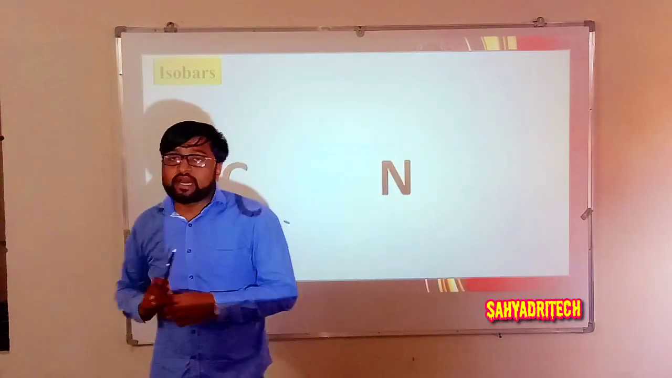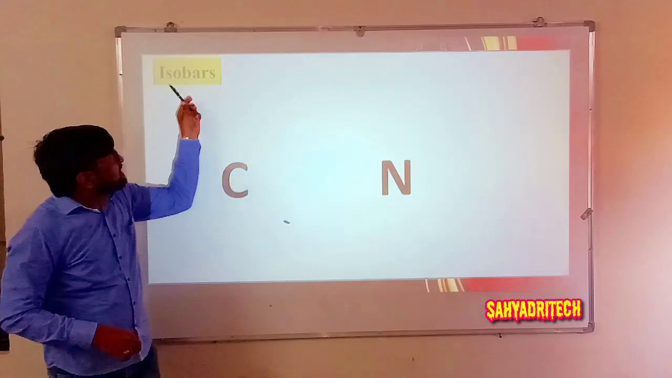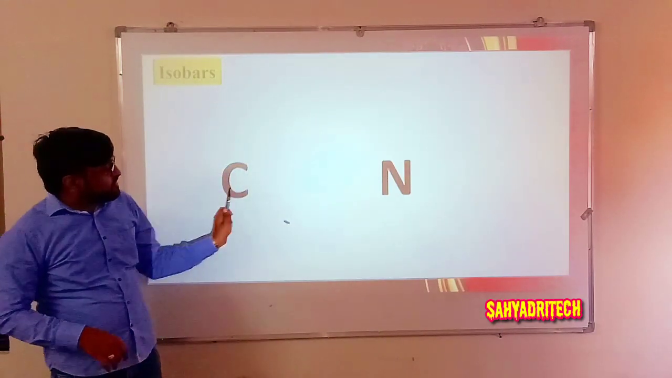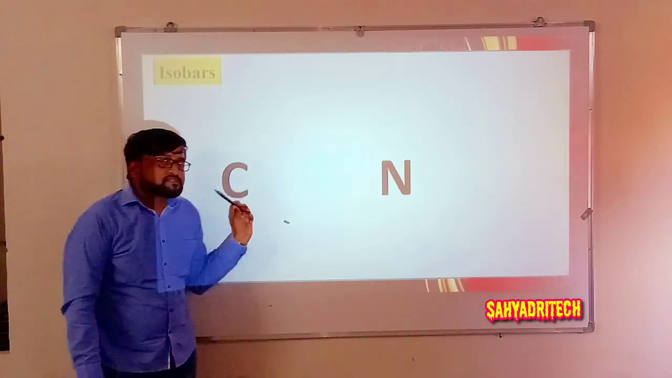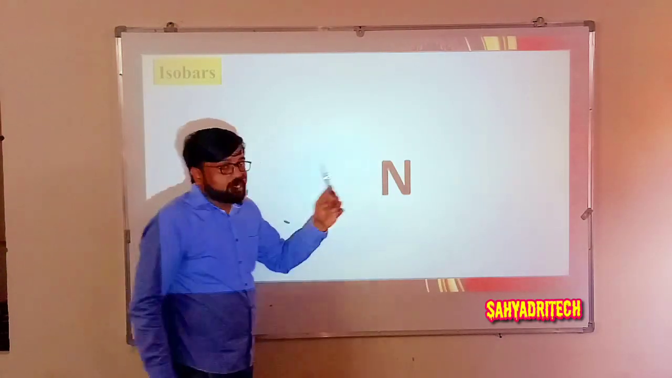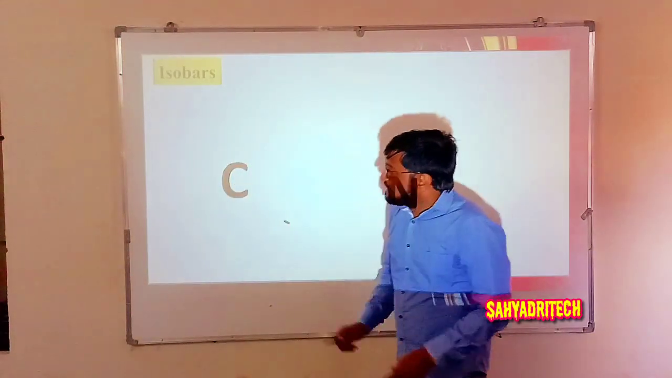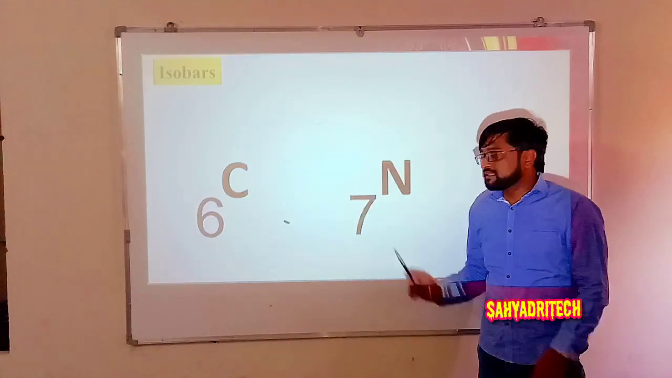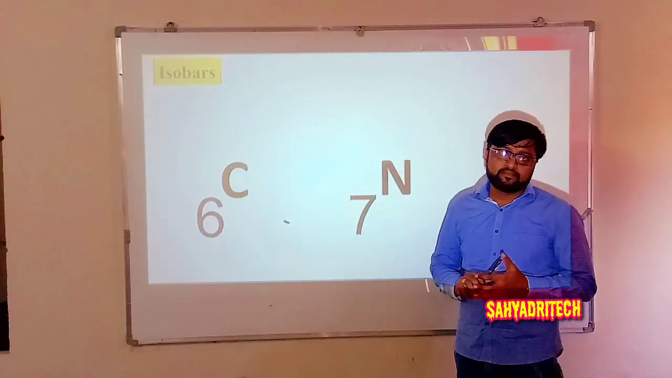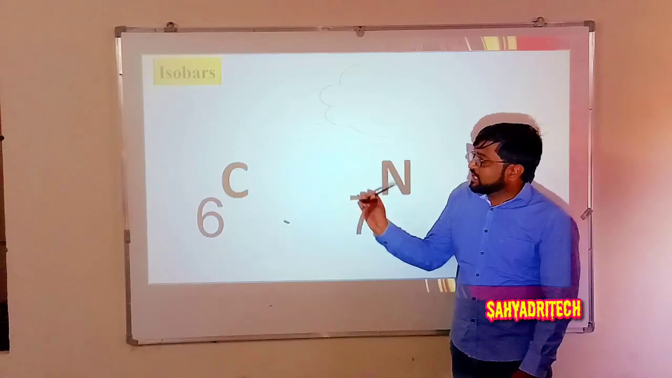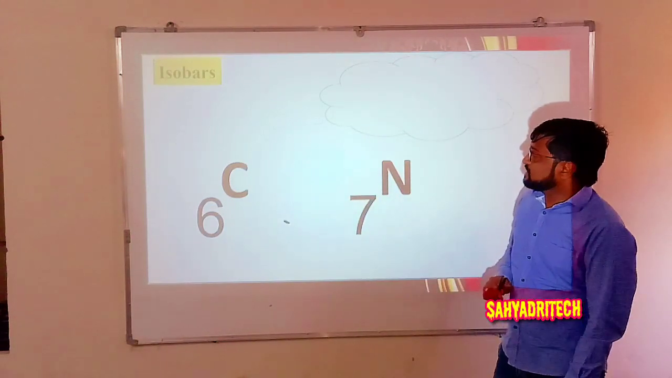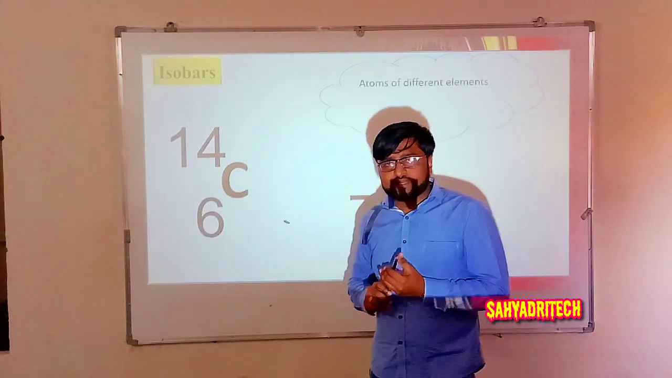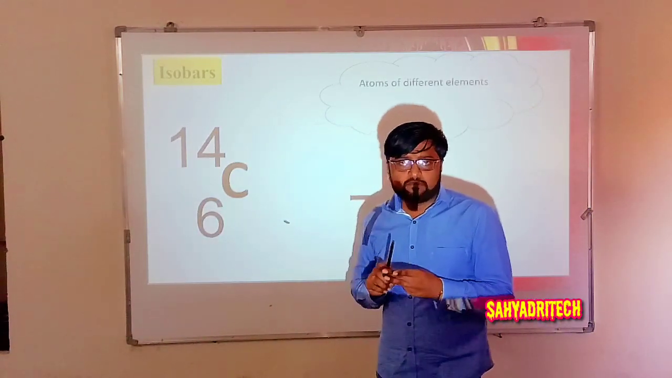Coming to the next concept, isobars. Before going for a definition, let me analyze this. What are the elements I specified? Carbon and nitrogen. The atomic number of carbon is 6 and that of nitrogen is 7. When I look at the mass numbers, carbon has three isotopes, right? Carbon 12, carbon 13, carbon 14.